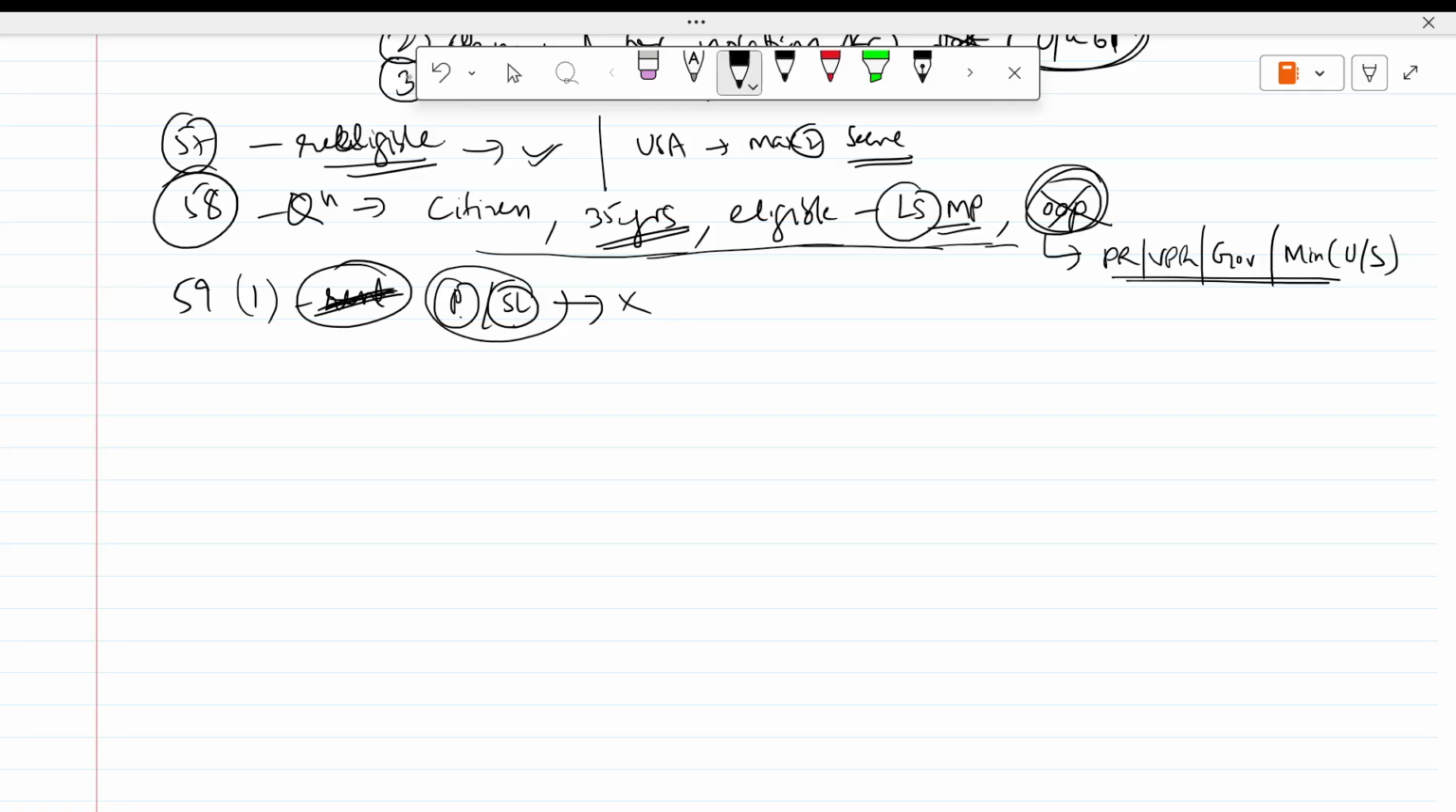So you cannot be an MP or MLA. Once you become president, your MP or MLA seat will automatically go. And then there is no office of profit. You should not hold any other office. For example, you cannot do a government job. Once you are president, you cannot go and write an exam and get selected. No office of profit.